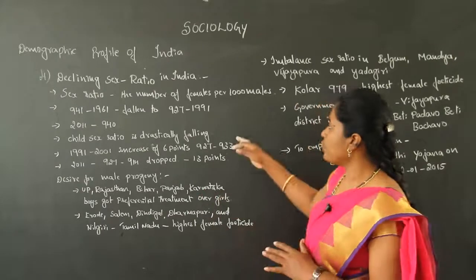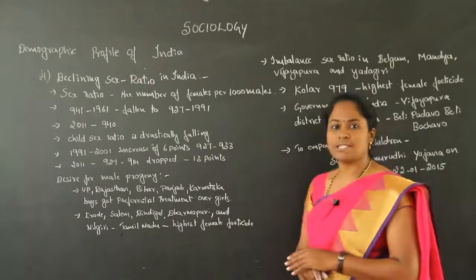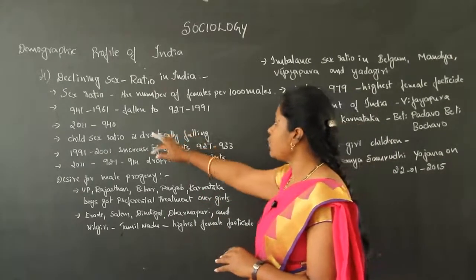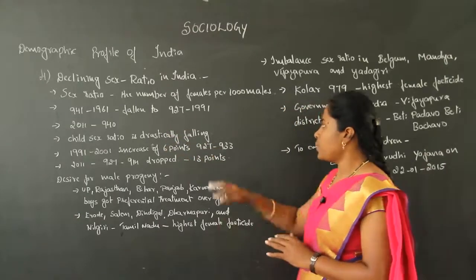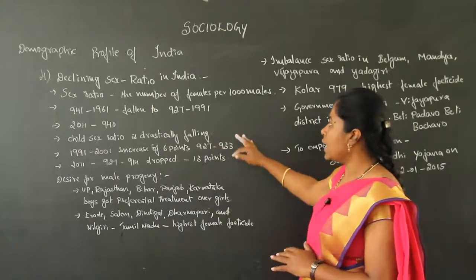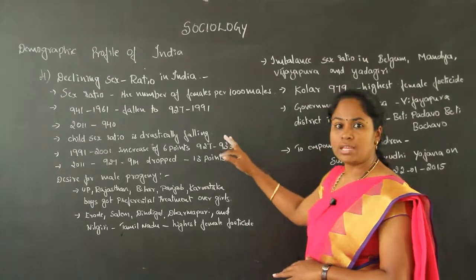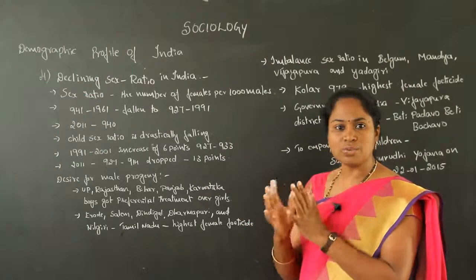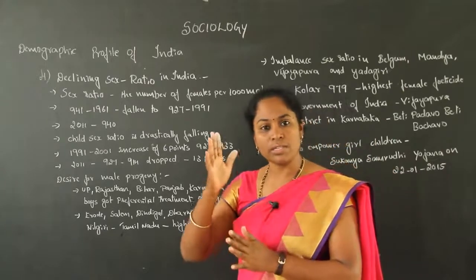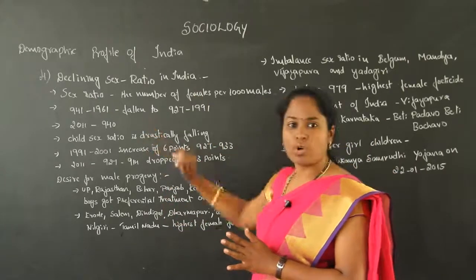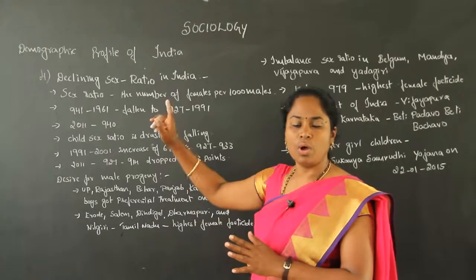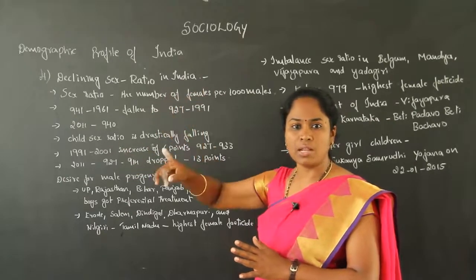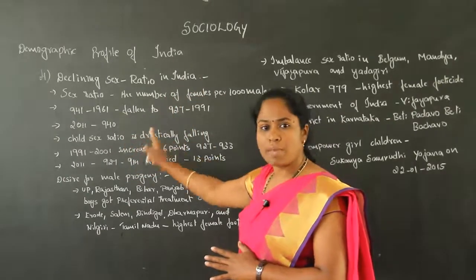So here we could find in 1961 it was 941. From there it fell to 927 in 1991. So that is the difference which we can see. In 1961 it was 941, the population here for 1,000 males, 941 females were there.